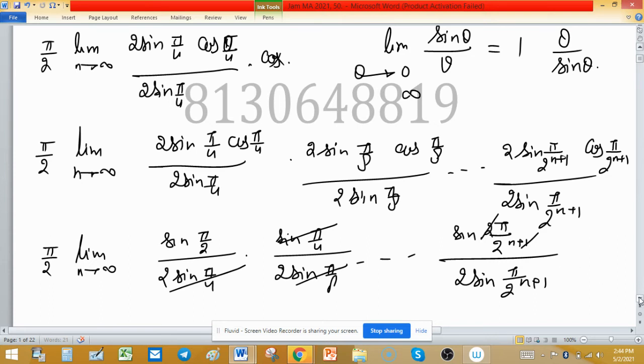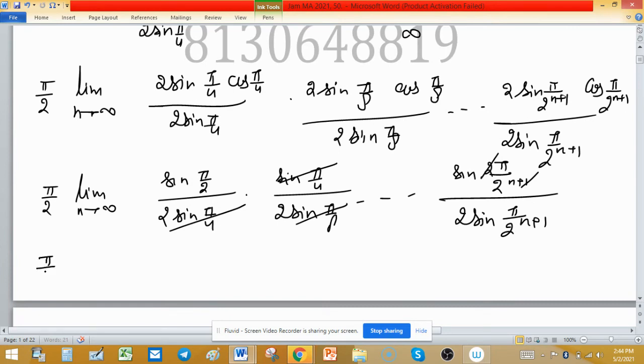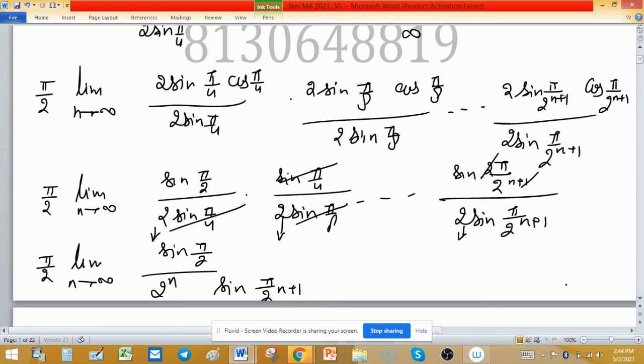So we have only pi upon 2 limit n tends to infinity sine pi upon 2 and 2 left here, 2 left here, and this is also. So how many times? 2 raised to the power n times, 2 left, and the last term is sine pi upon 2 raised to the power n plus 1 we have.